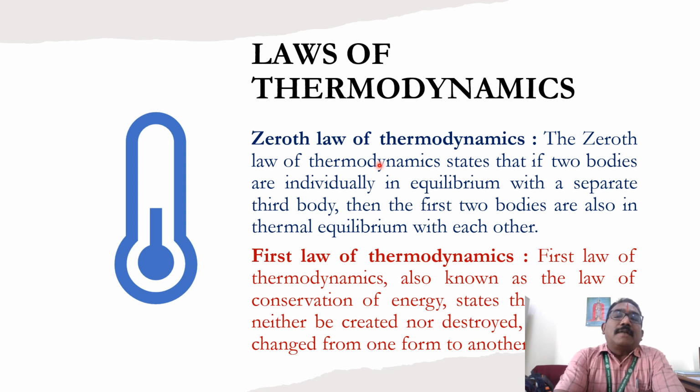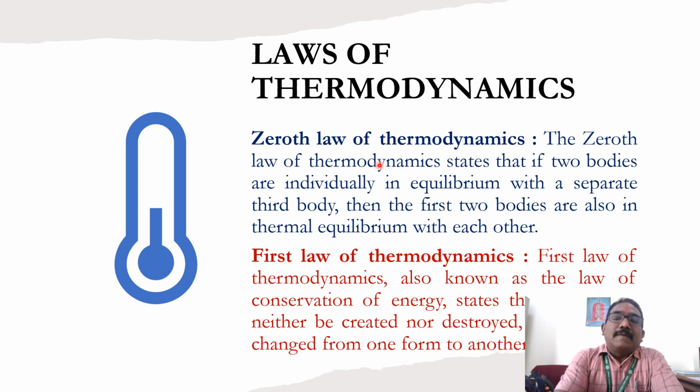The zeroth law of thermodynamics states that if two bodies are individually in equilibrium with a separate third body, then the first two bodies are also in thermal equilibrium with each other. Simply told, if A is equal to B and B is equal to C, then A is equal to C. This is the zeroth law of thermodynamics.